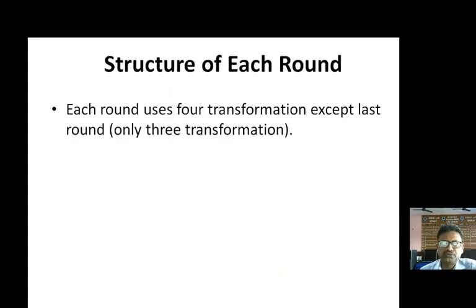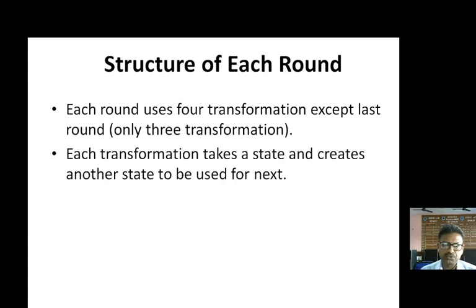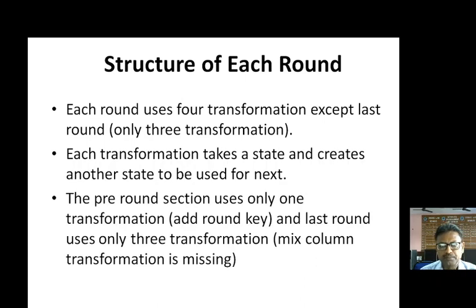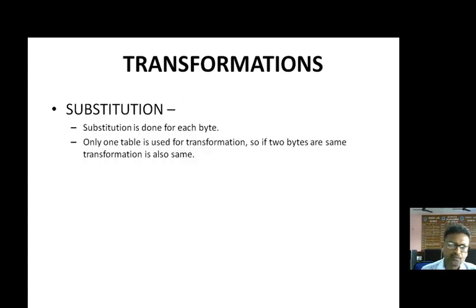Now the structure of each round, let us now discuss. However, I have already discussed. Each round uses 4 transformations except the last round, in which only 3 transformations are used. Each transformation takes a state and creates another state to be used for the next. The pre-round section uses only 1 transformation, that is add round key. And the last round uses only 3 transformations, and the mix column transformation is missing from that.